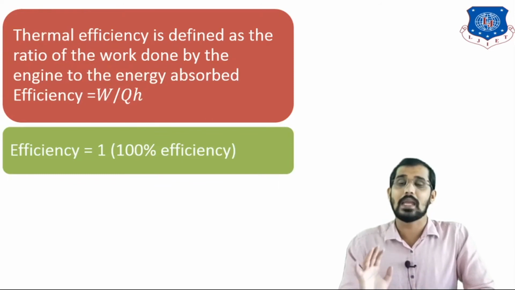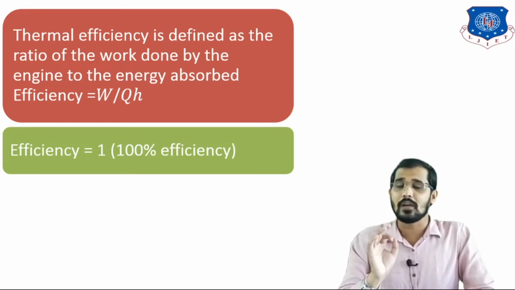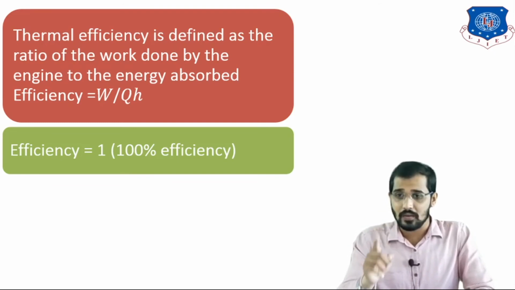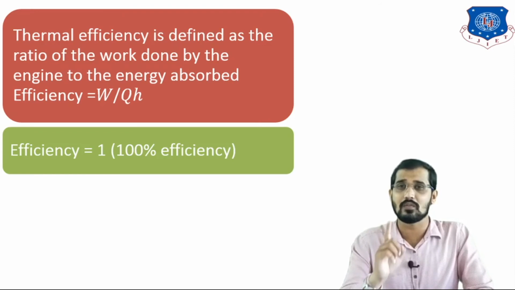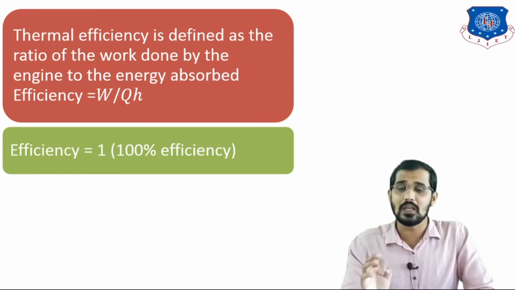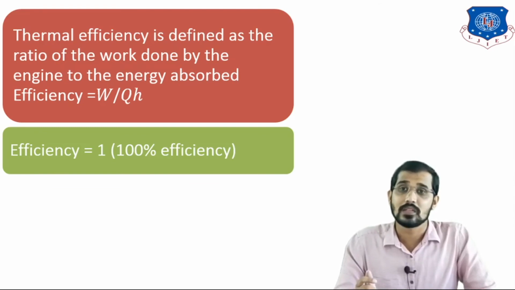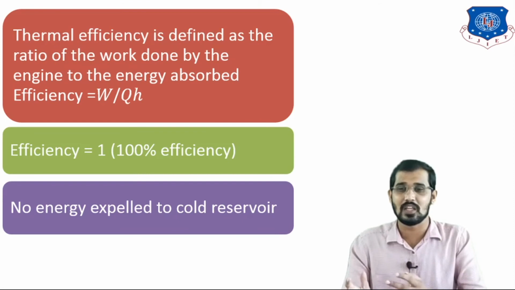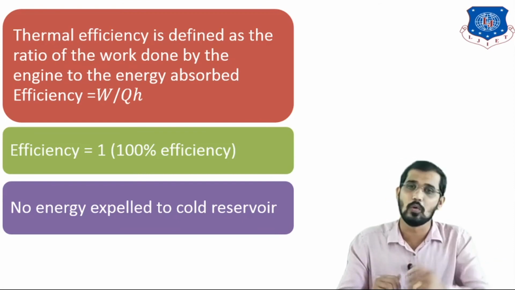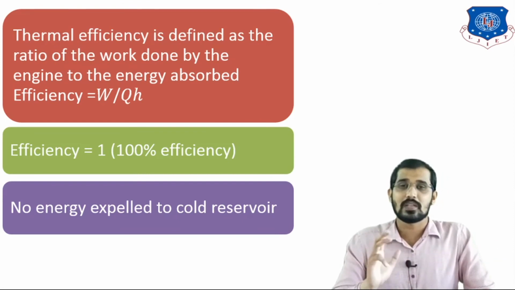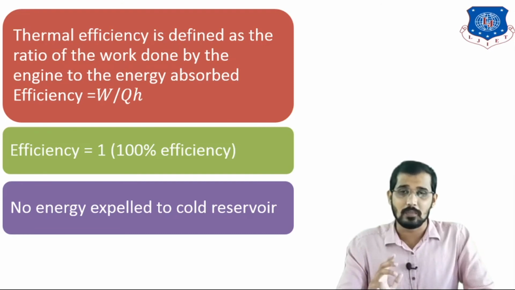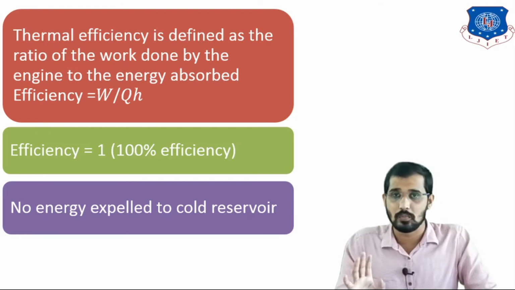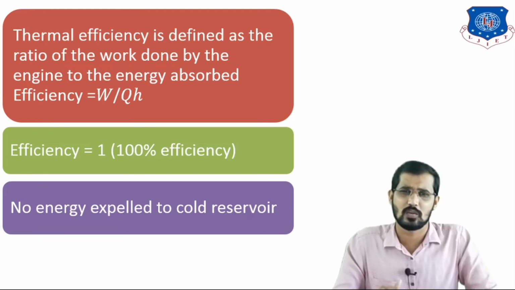I am repeating: the heat engine is 100% efficient, or the thermal efficiency value is equal to 1, whenever QC, the heat at the lower temperature, is equal to 0. QC equal to 0 means no energy is expelled to the cold reservoir. For a 100% efficient engine, QC is equal to 0, meaning no energy is expelled to the cold reservoir.